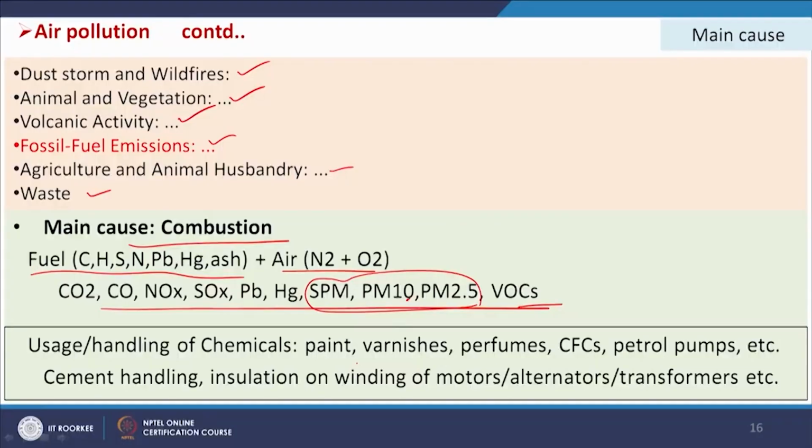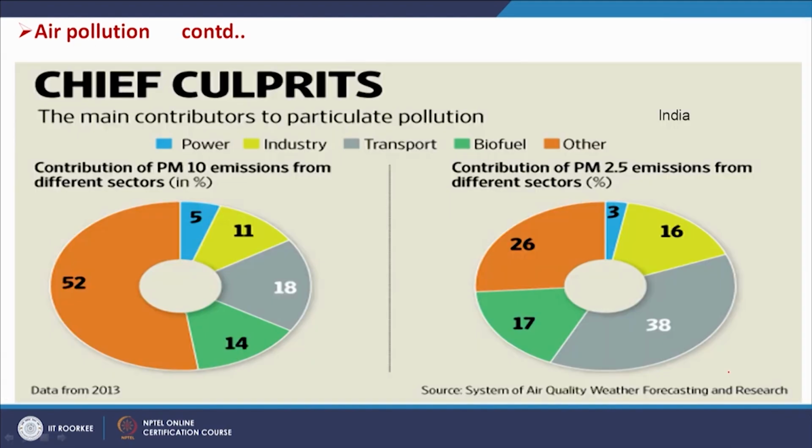These are available in the air through different sources, like usage and handling of chemicals, paint, varnishes, perfumes, CFCs, petrol pumps, cement handling, insulation on winding of motors, alternators and transformers, etc. Those are also sources of air pollution.